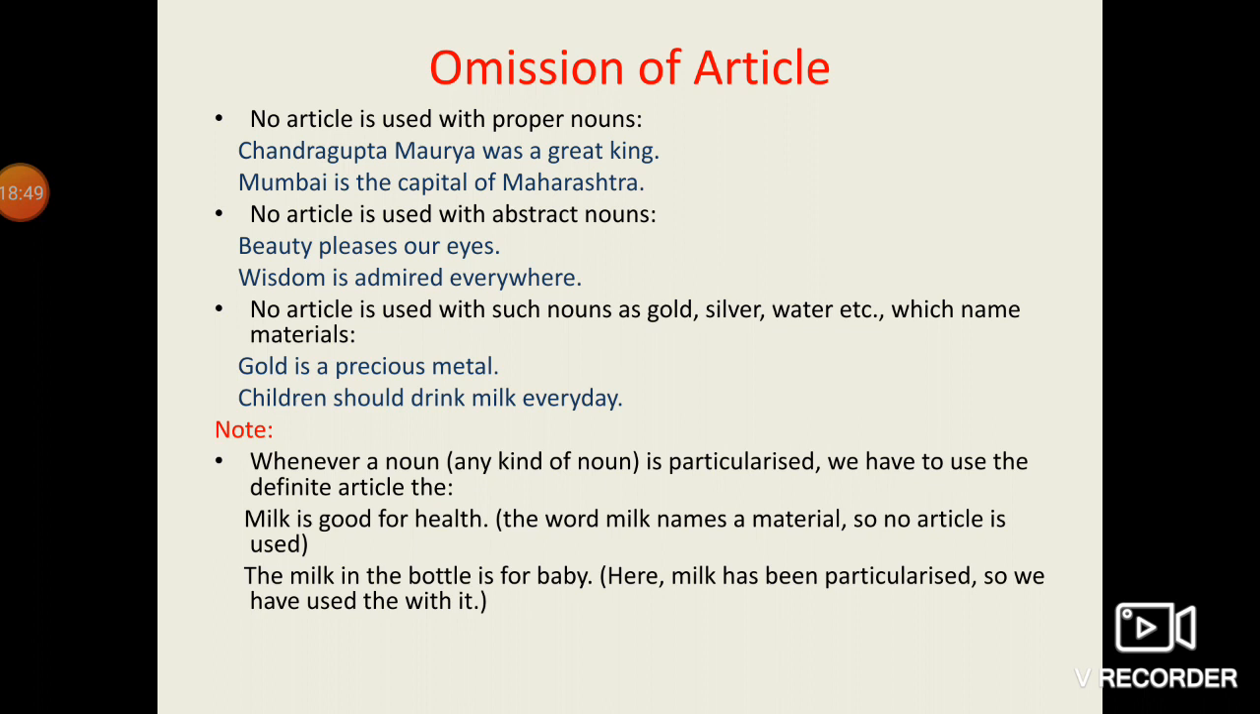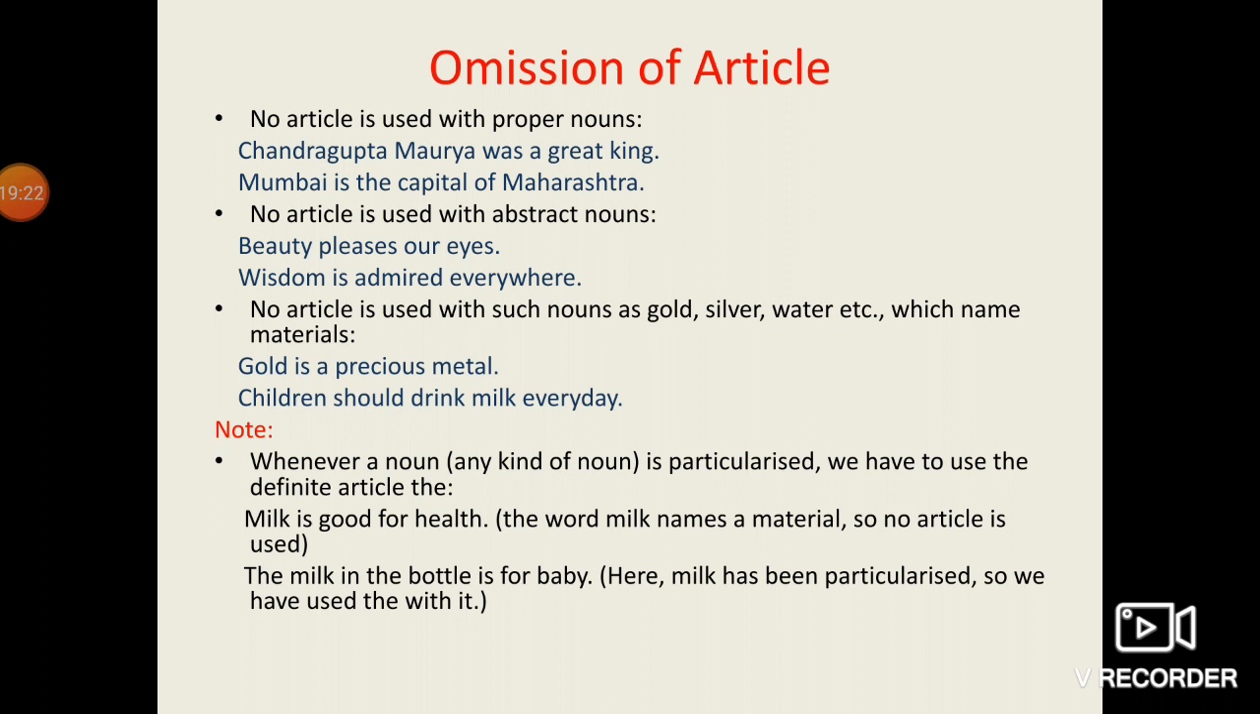Okay, no article is used with such nouns as gold, silver, water, etc., which name material. That means with the name of a material noun, we are not supposed to use an article. Gold is a precious metal. So gold here is the name of a material. Children should drink milk every day. So milk here is a material. So with the name of the material, we are not supposed to use "the".